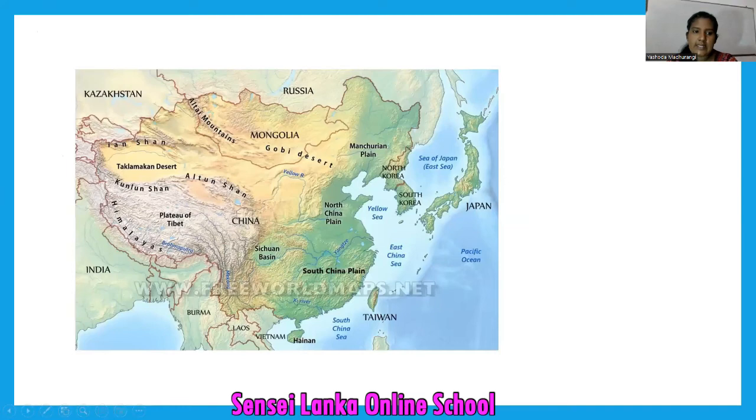So here you can see those plains. Look at the map. Can you see Manchurian plain here? Wait, I will circle them. Manchurian plain, North China plain, South China plain. Can you see? Like this, there are many plains in the continent of Asia.